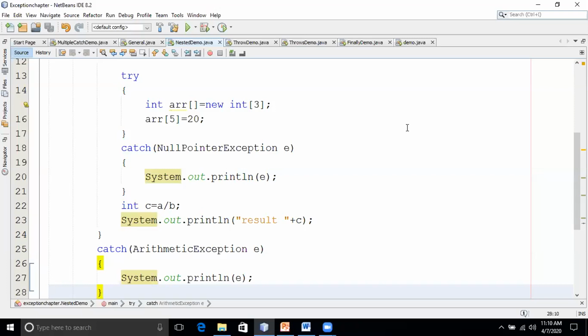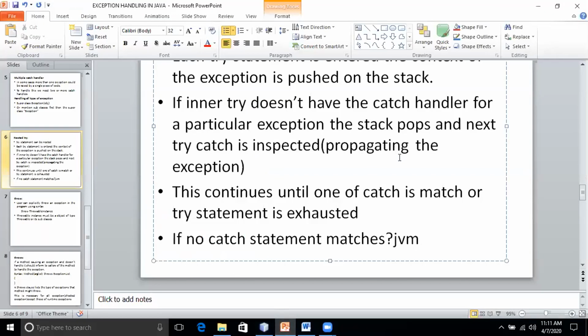If it is not matching, it will be thrown to the outermost catch. It keeps on throwing. It's nothing but propagating until it matches. Once it matches, it will stop. Here I have written: this continues until one catch is matched or the try statements are exhausted. If all the try statements are exhausted, that time the JVM will handle this exception.